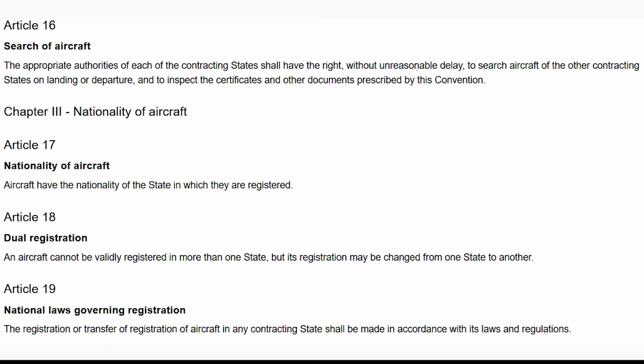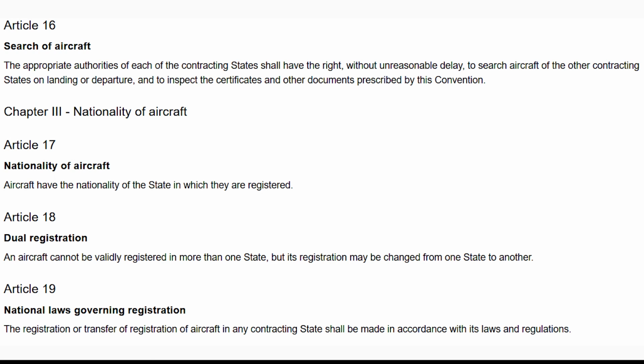Article 16. Search of aircraft. The appropriate authorities of each of the contracting states shall have the right, without unreasonable delay, to search aircraft of the other contracting states on landing or departure, and to inspect the certificates and other documents prescribed by this convention. Article 17. Nationality of aircraft. Aircraft have the nationality of the state in which they are registered.